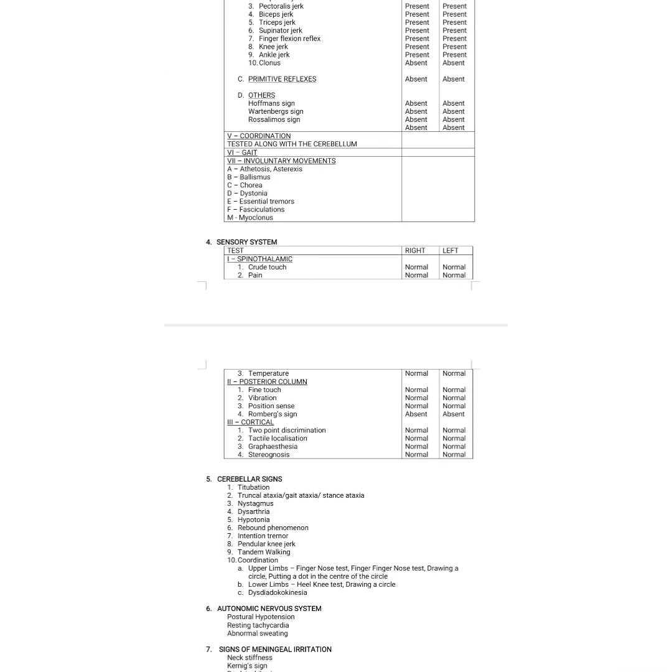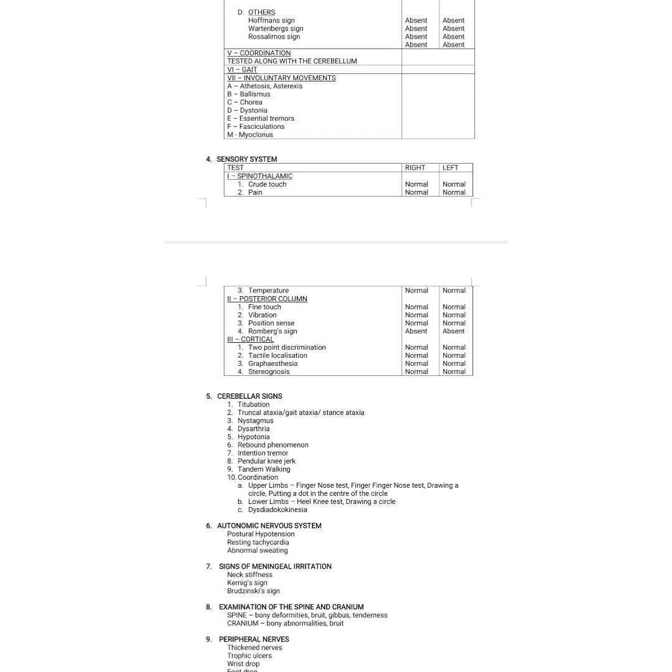So first you have done the higher mental functions, cranial nerves, motor system, and then the sensory system. In the sensory system: spinothalamic, posterior column, and the cortical sensations. Spinothalamic: crude touch, pain, and temperature. For the crude touch, you have to use the cotton. No, you have to use pressure, pressure with your finger or with the pen. So crude touch, pain, temperature.